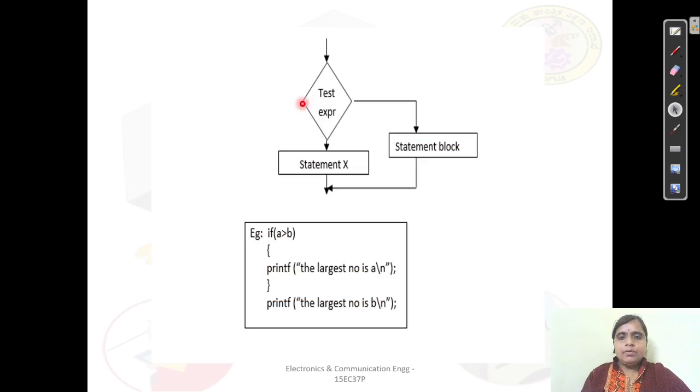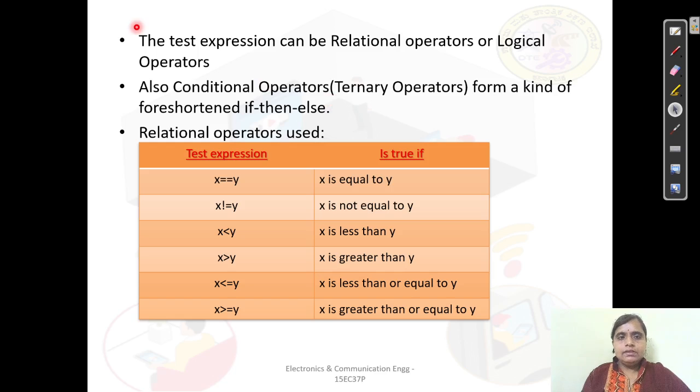Now here we are speaking about the test expression. So what should be this test expression? How can we select the test expression? See here, the test expression can be relational operators or the logical operators or also the conditional operators. This again turns out to be the ternary operator, which we will not emphasize here. We will just go through the relational operators or the logical operators. So your test expression, whatever you are writing, can be either relational or logical. We have already studied the relational operator and the logical operator in the previous chapter.